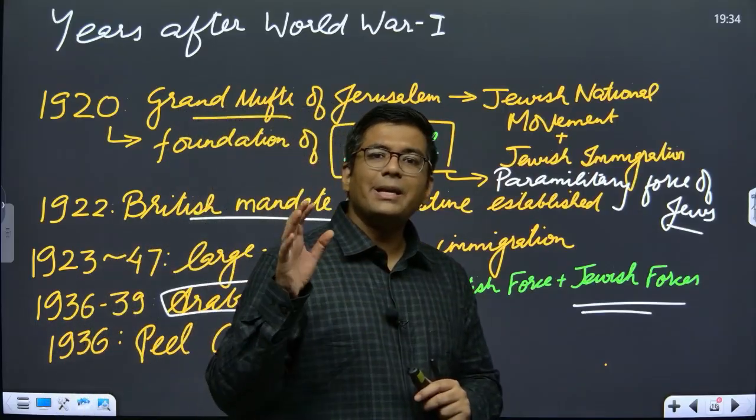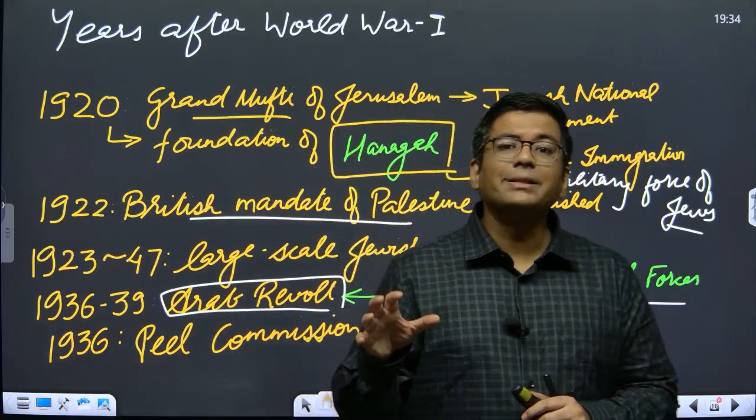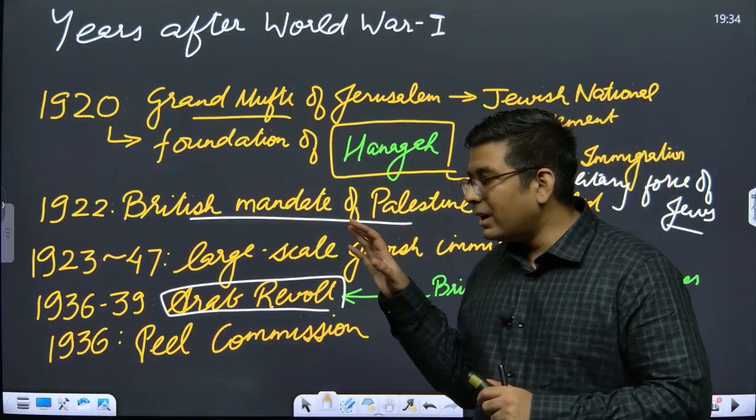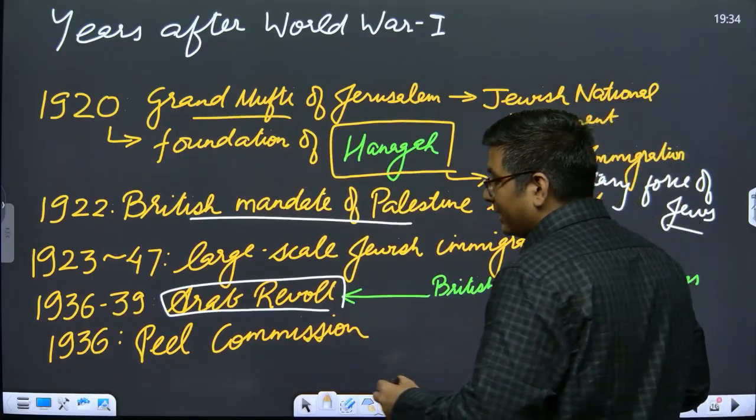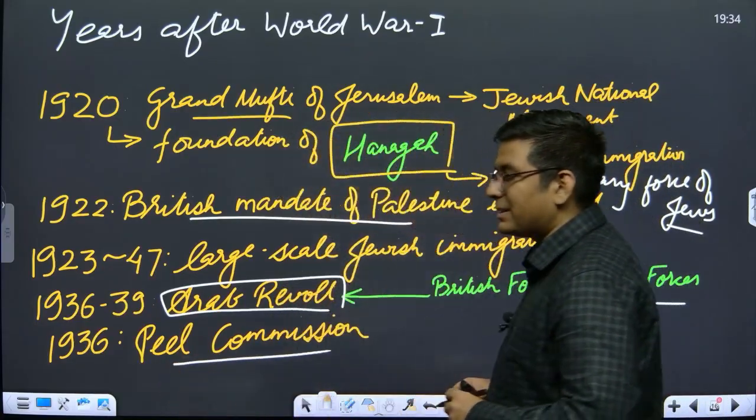And subsequently, in order to understand what exactly were the reasons for the tensions in the Palestinian mandate, in 1936, the Peel Commission was established.